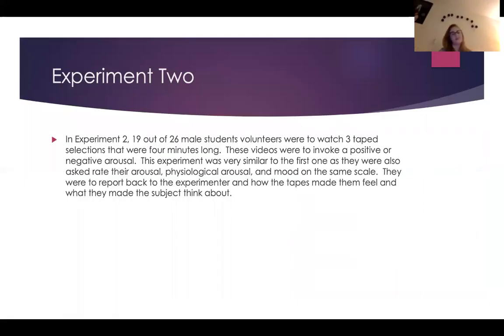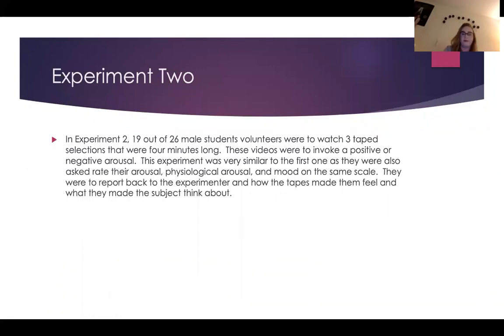In the second experiment, 19 out of 26 male student volunteers were to watch 3 tape selections that were 4 minutes long. These videos were to invoke a positive or negative arousal. This experiment was very similar to the first one, as they were also asked to rate their physiological arousal and mood on the same scale. They were to report back to the experimenter how the tapes made them feel and what they made the subject think about.